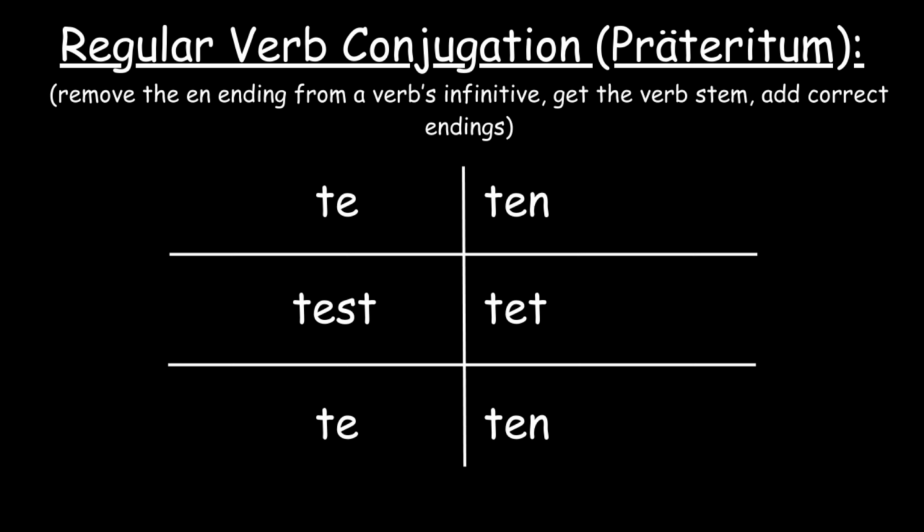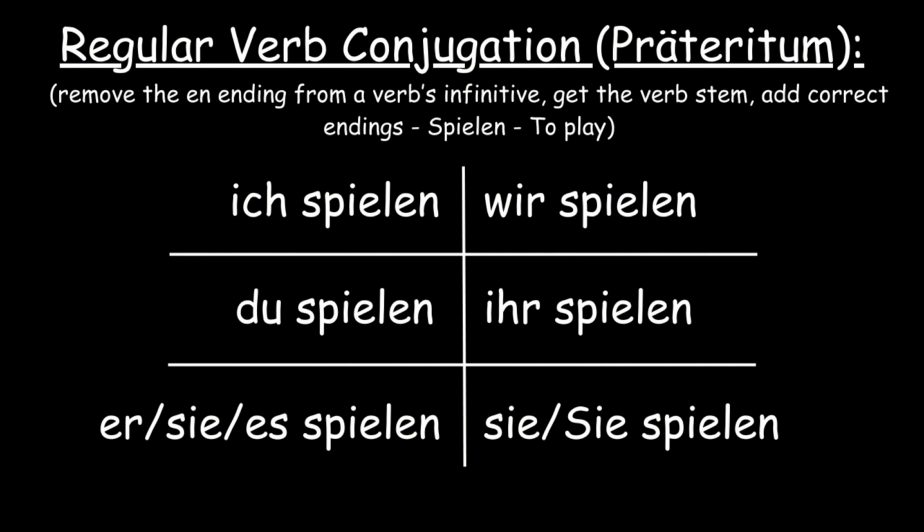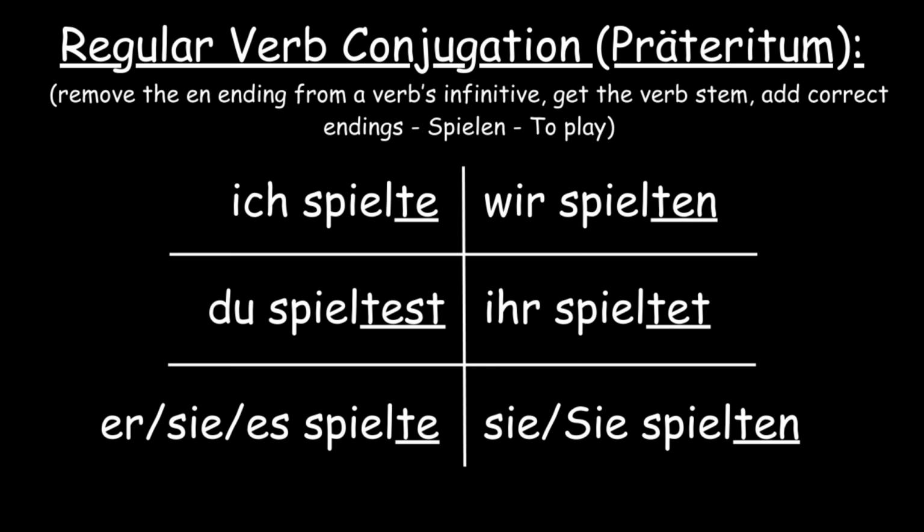These are the endings for regular verbs in the German Präteritum, and you can see that ich, sie, and es have the same ending, te, and that wir and sie have the same ending, ten, so context will tell the difference. This is how past conjugation works for regular verbs, so let's see how a regular verb will be conjugated in the past. Let's take the verb spielen. To conjugate it in the Präteritum, remove the n ending, take the verb stem, spiel, and add the correct endings.